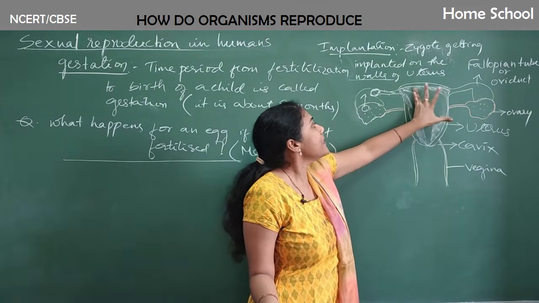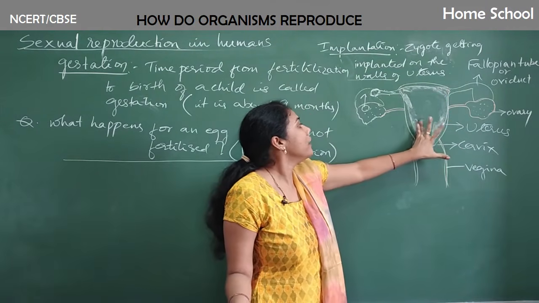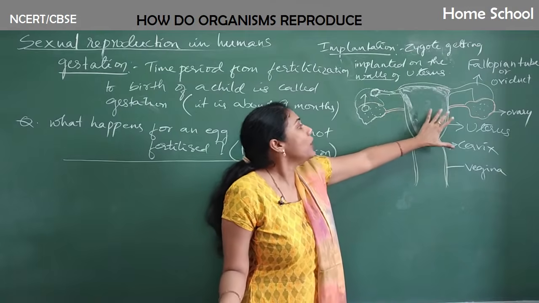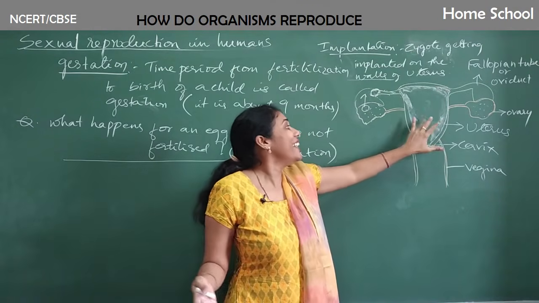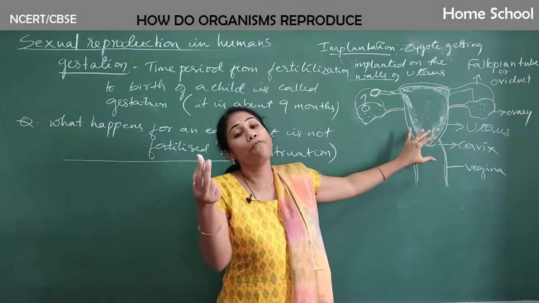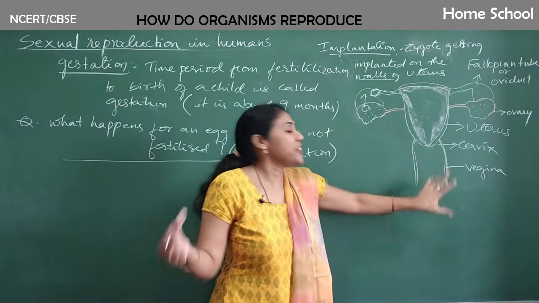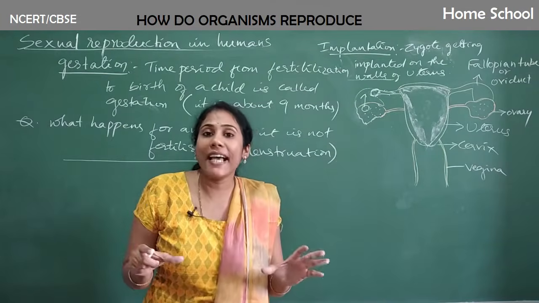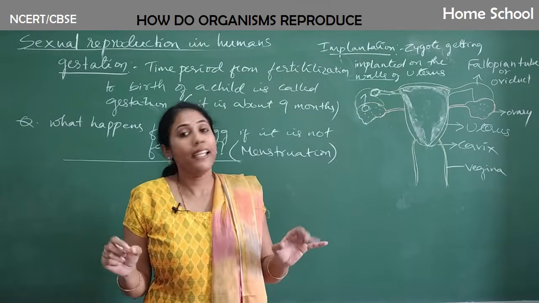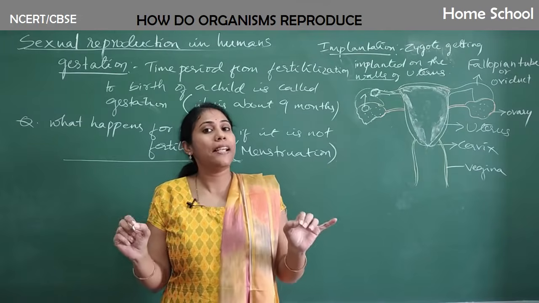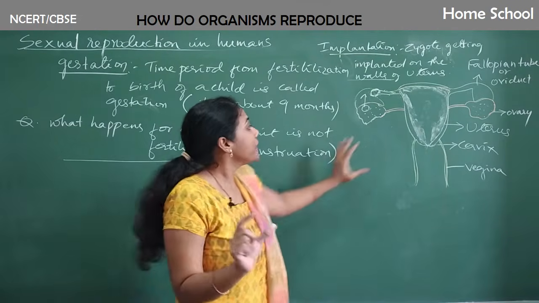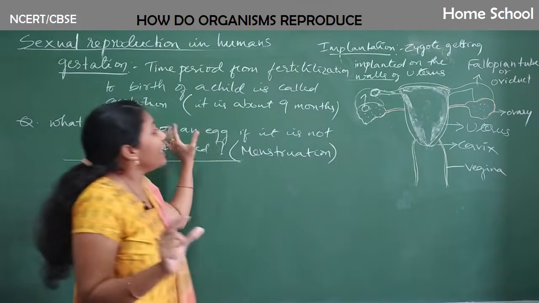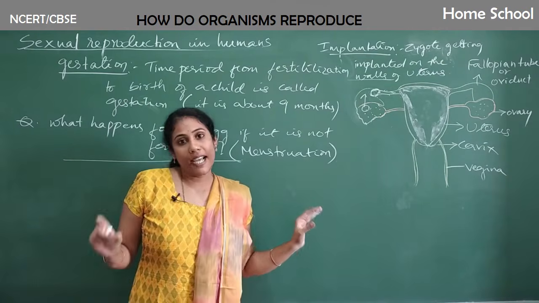This is a wall of blood vessels only. So this wall will break down and it will come out in the form of blood and mucus through the vagina, and this process itself we call menstruation. In simple language, we call it periods. So this is what happens if an egg is not fertilized.